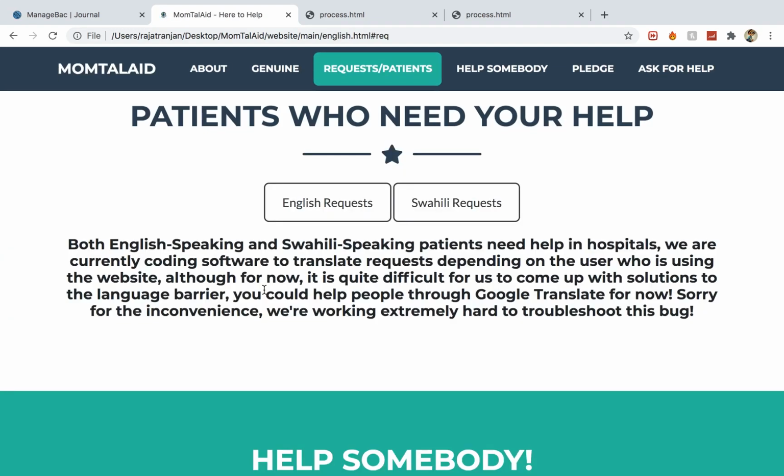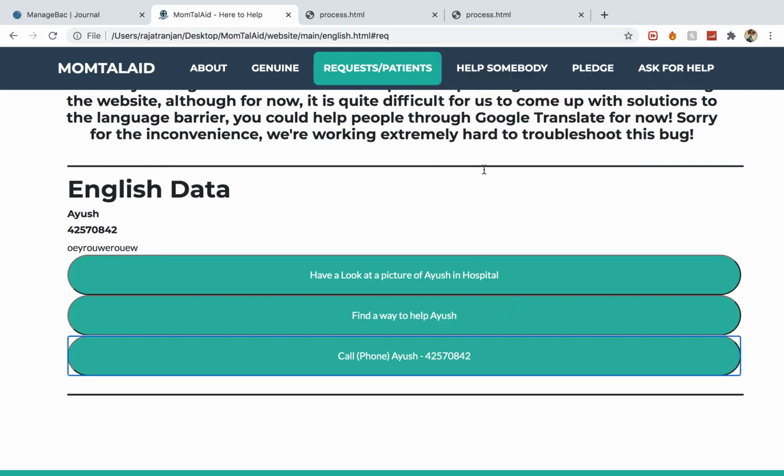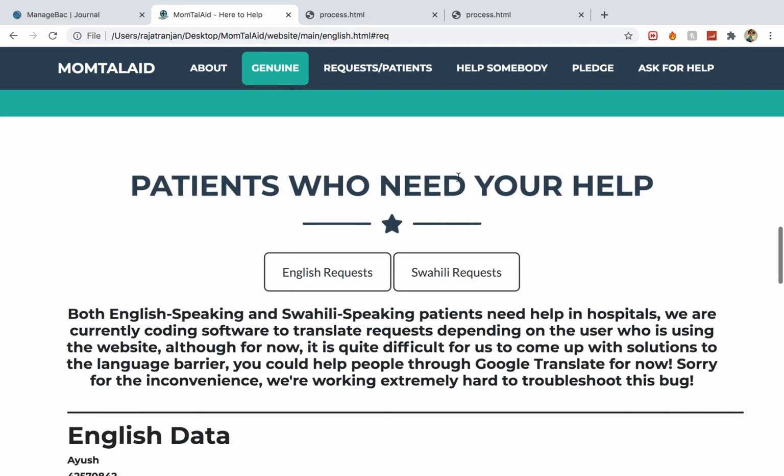And we can go back, and the reason why I've not done third person yet is because I don't have any kind of code for that. So to call this number, you just have to press this, because that's the number the client fed in. And here, I'm using my FaceTime app to call this number, but I'm not really going to waste my money on that. But yeah, that's it, and that's how it works.